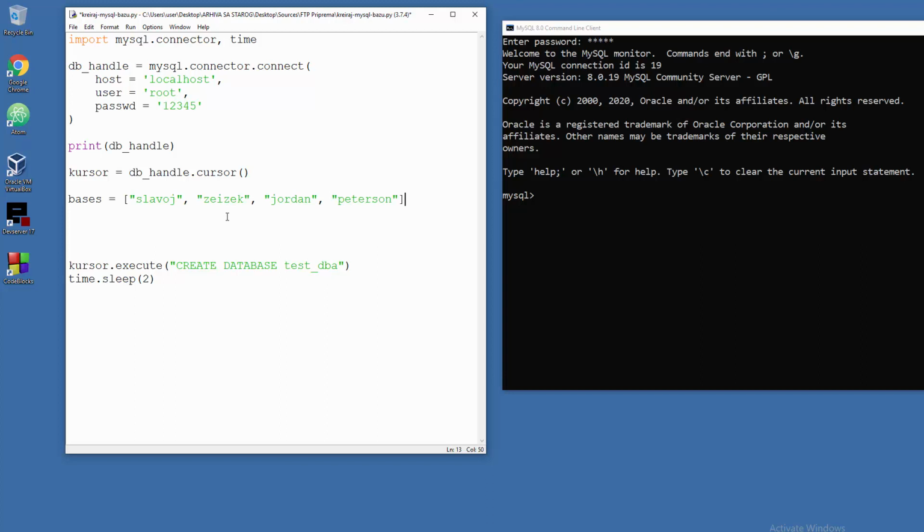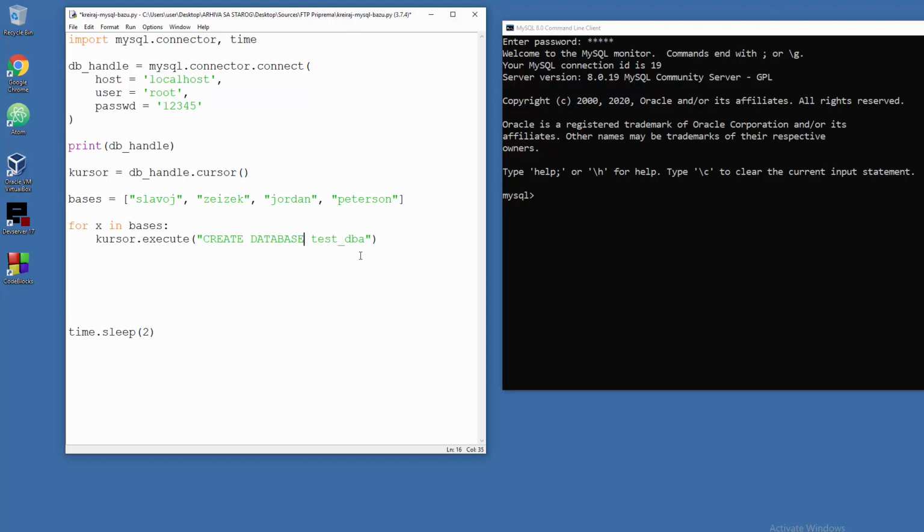Down there we'll use a for loop, like for x in bases, which is the name of the list. We will execute this command individually. So let me just grab it, and I'm gonna put it here and change it a bit.